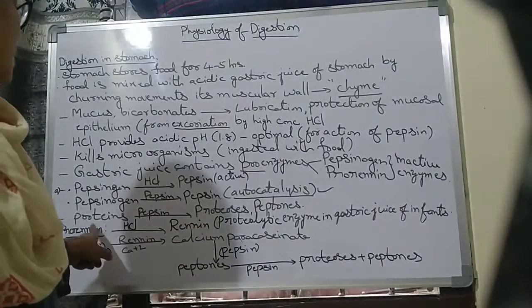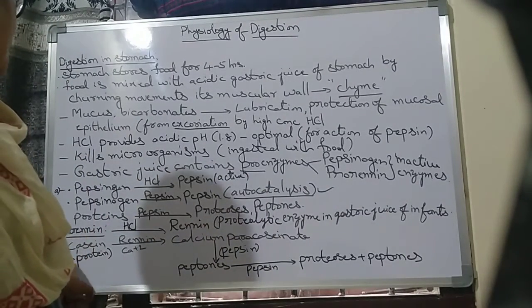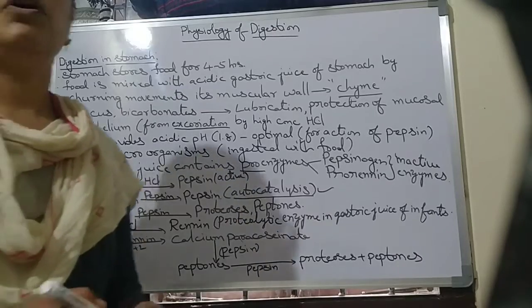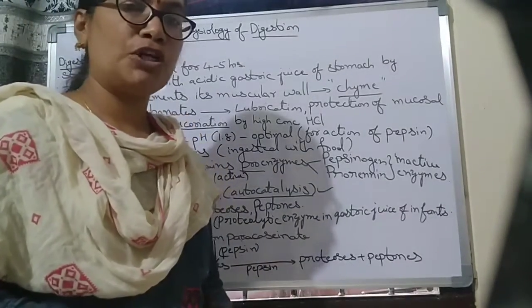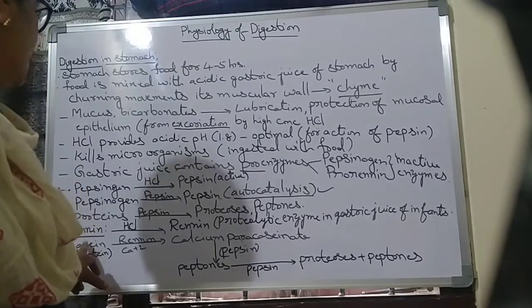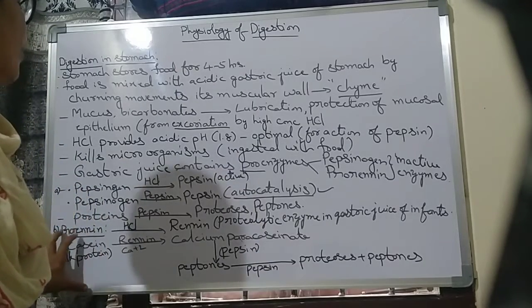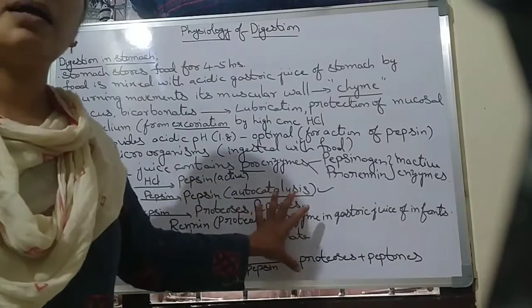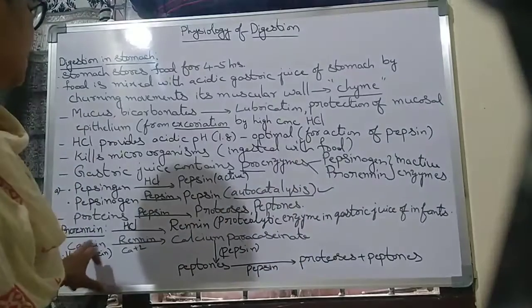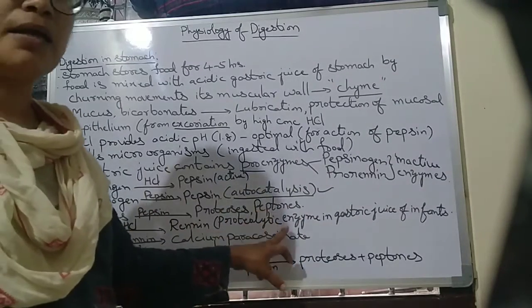In infants, the milk protein casein is present. Casein is converted into calcium para-caseinate.